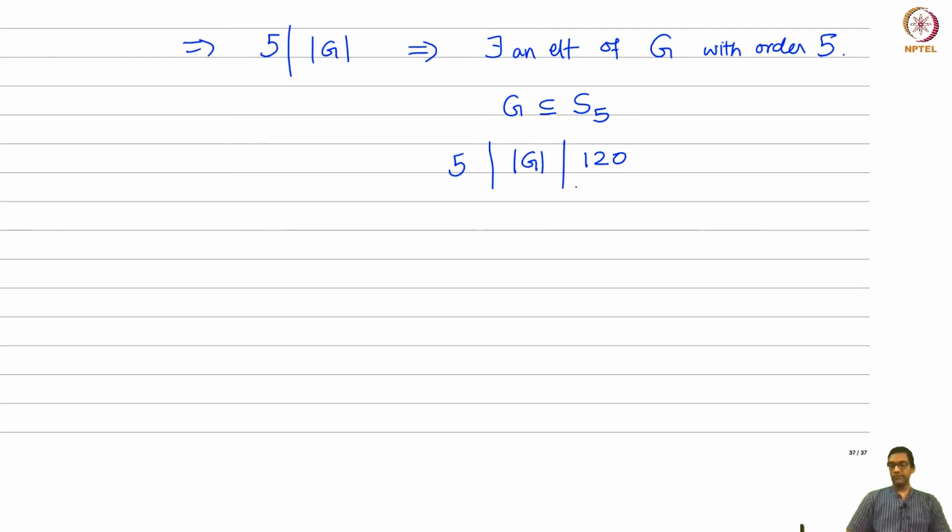So what is 120? It's 24, which is 8 times 3 times 5. Okay, so since the cardinality of G can only have at most 5 to the power 1 as a factor, and 5 definitely occurs, therefore this element of order 5 generates in fact the 5 Sylow subgroup, if you wish, of this group G.